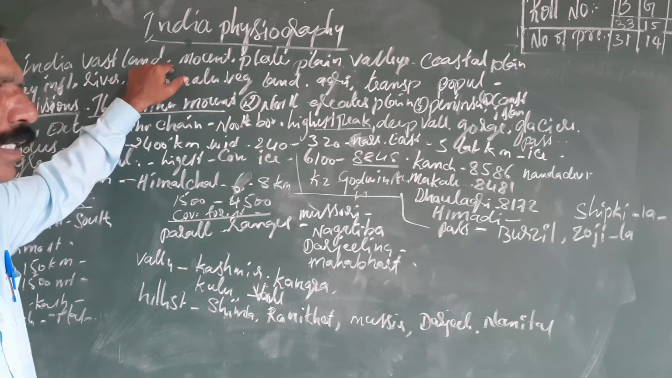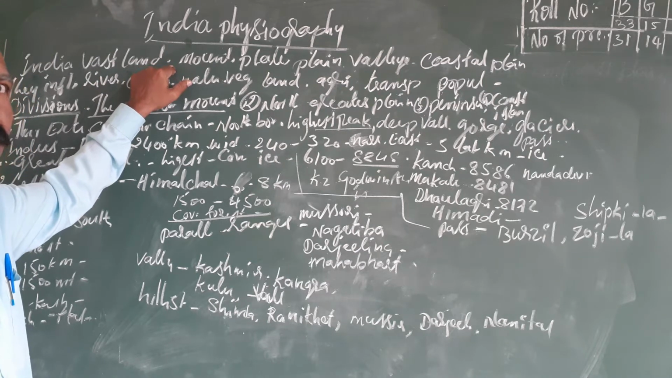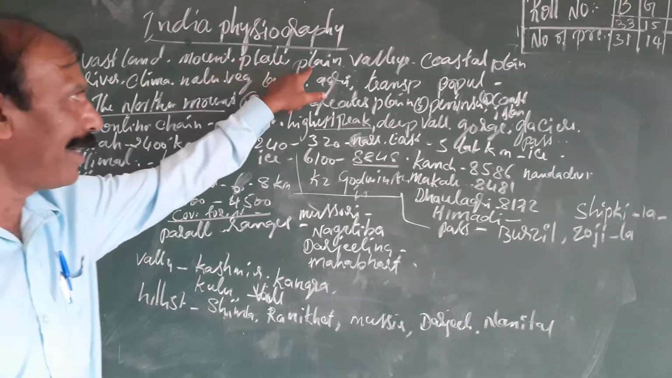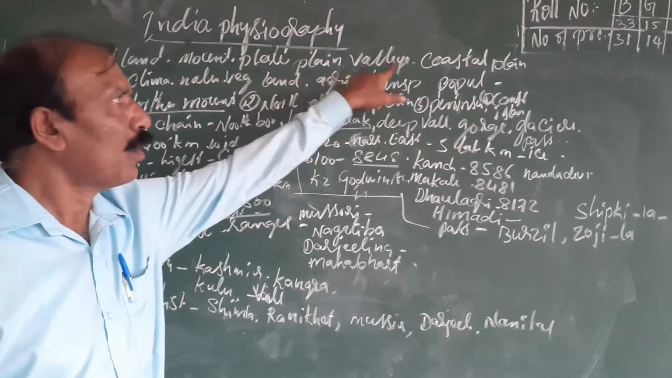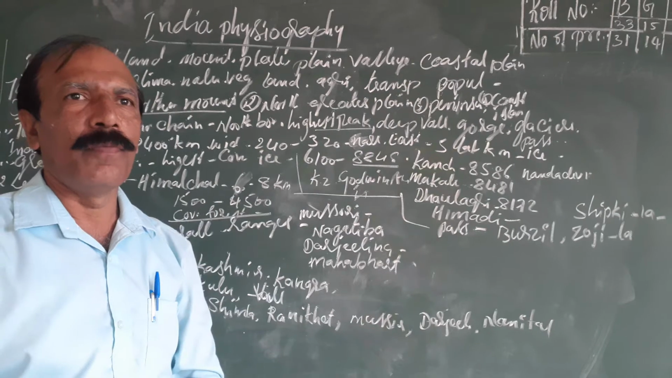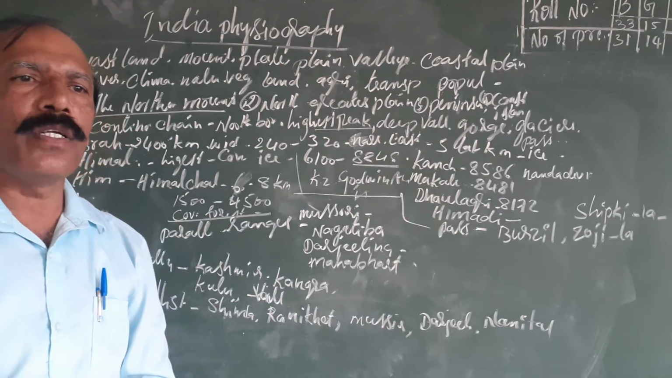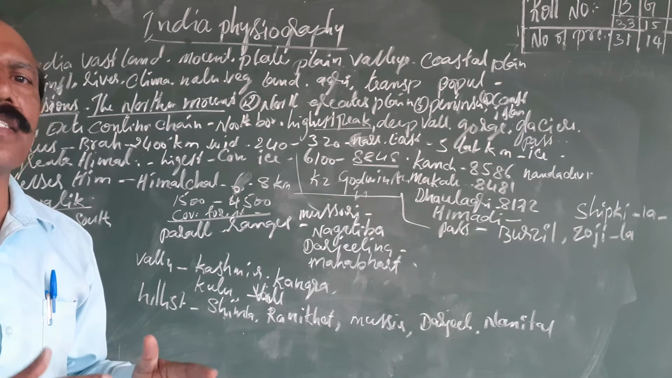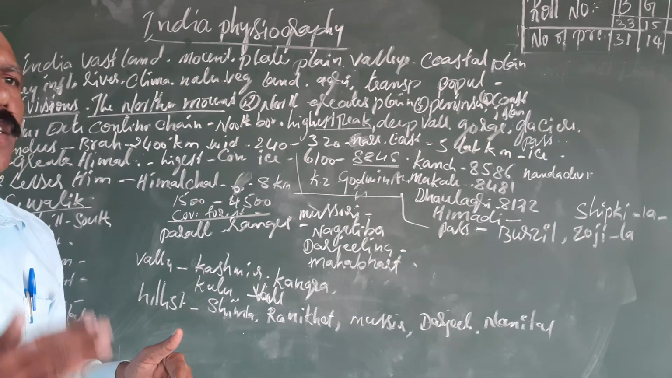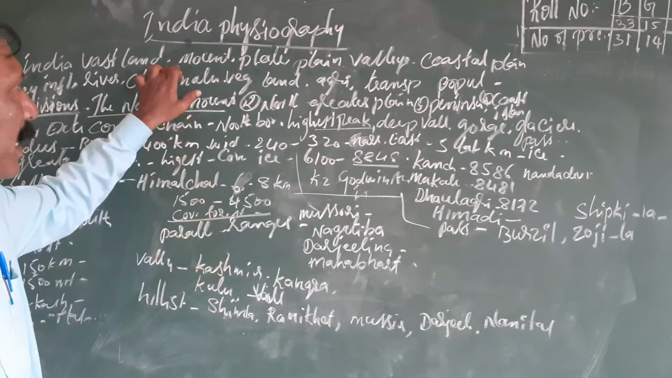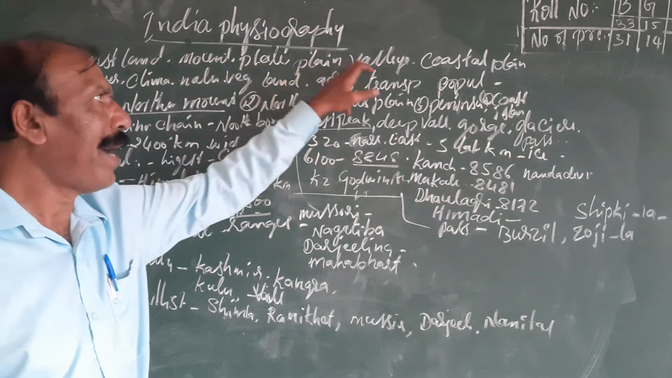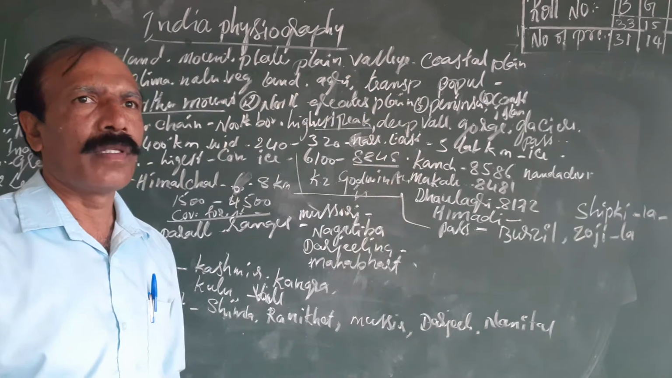Next, in India, the land is not a flat surface. There are so many mountains, plateaus, plain land, valleys, coastal land, and plains. That means India differs according to state or area. The land surface differs from place to place. Many mountains can be seen, plateaus, plains, valleys, coastlands.